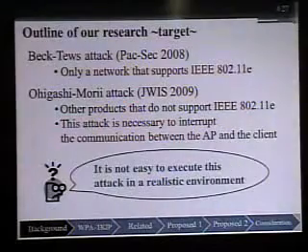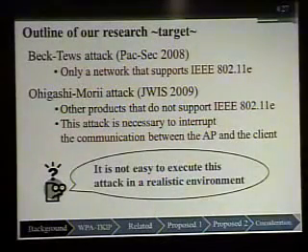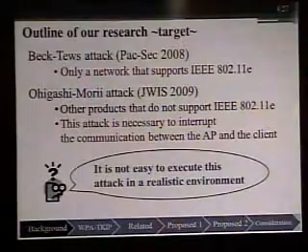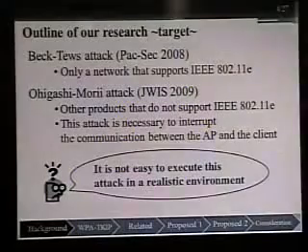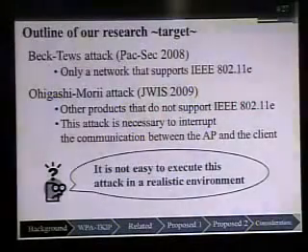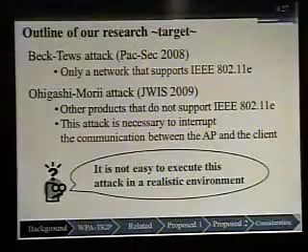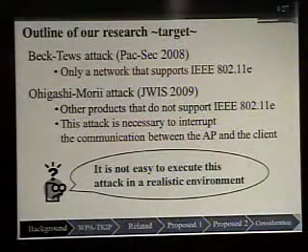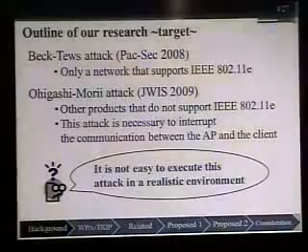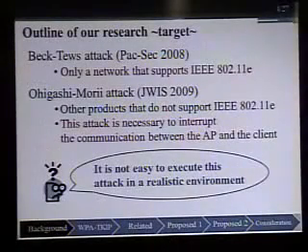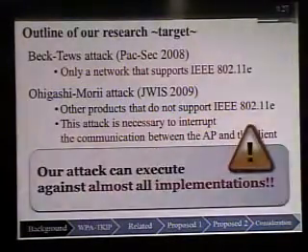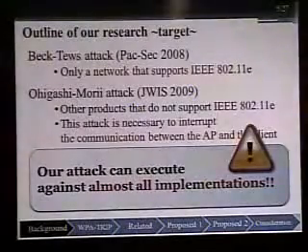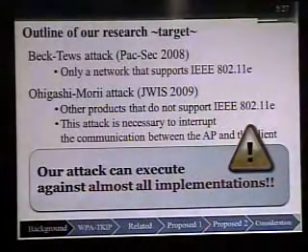Next, I remark on the targets of the Beck-Tews attack and the Ohigashi-Morii attack. The Beck-Tews attack works only for a network that supports 802.11e. The Ohigashi-Morii attack works against products that do not support 802.11e. But this attack requires interrupting the communication between the access point and the client. It is not easy to execute this attack in a realistic environment. So, I propose a new attack. Our attack can be executed against almost all implementations.